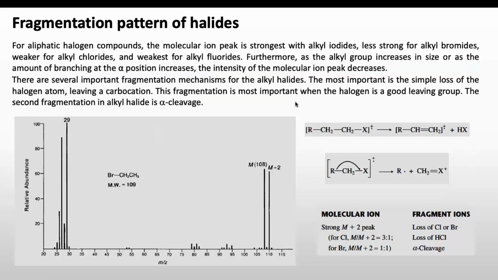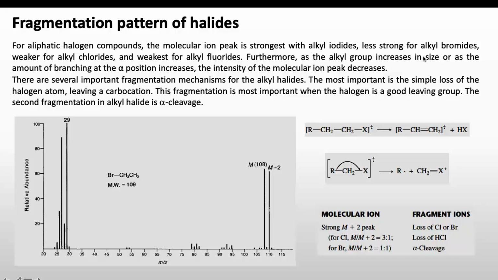Now fragmentation patterns of halides. For aliphatic halogen compounds, the molecular ion peak is strongest with alkyl iodides, less strong for alkyl bromides, weaker for alkyl chlorides, and weakest for alkyl fluorides. This is the order for the intensity of the molecular ion peak in the case of aliphatic halogen compounds.